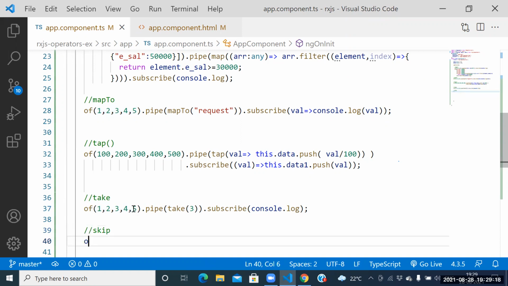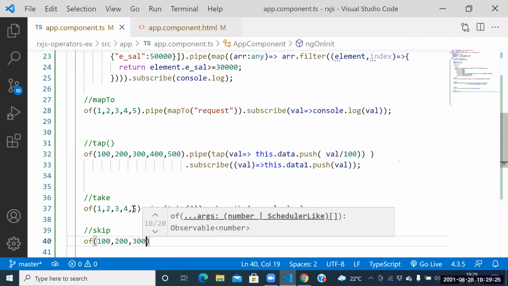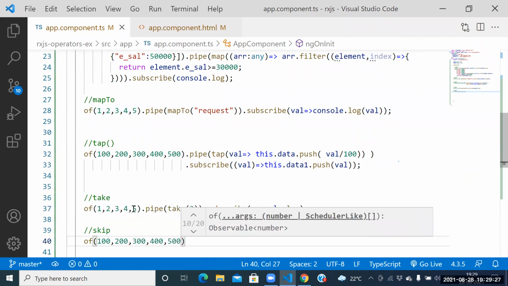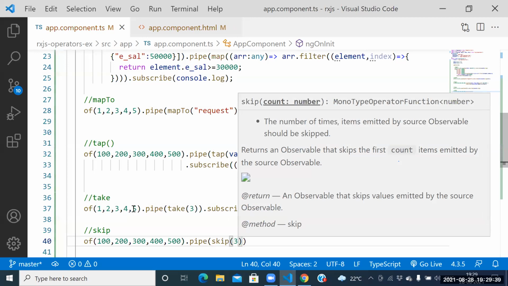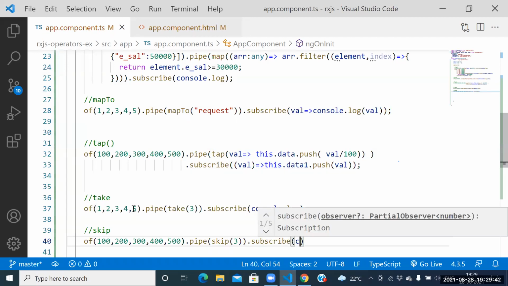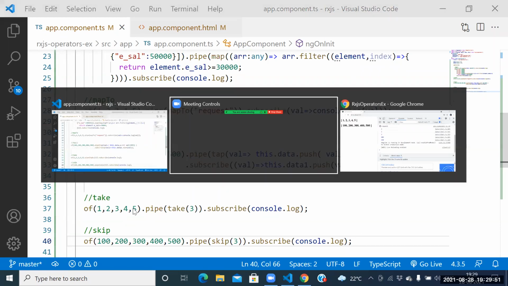Skip operator. See this one here. Of 100, comma 200, comma 300, comma 400, comma 500, dot pipe function. So which operator do we need to call? Skip operator. How many values do you want to skip? 3 values. Subscribe of console.log. So guys, who will be skipped here? 100, 200, 300. But what will print now? 400, 500.